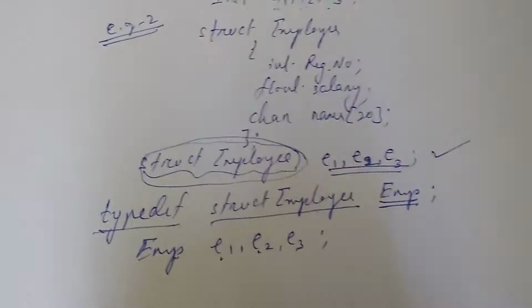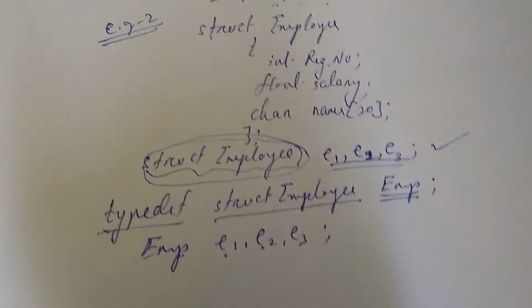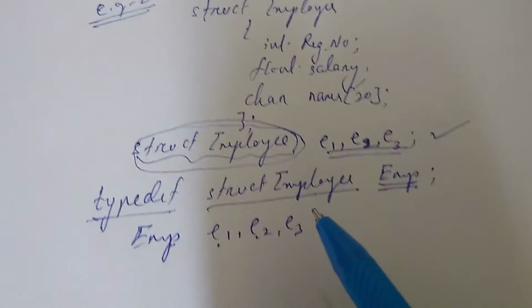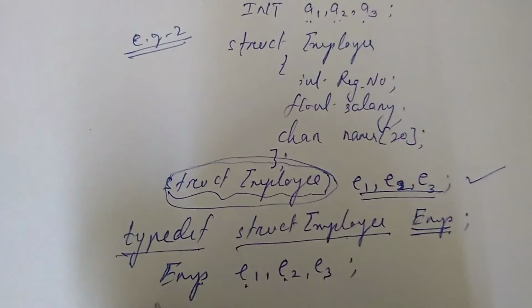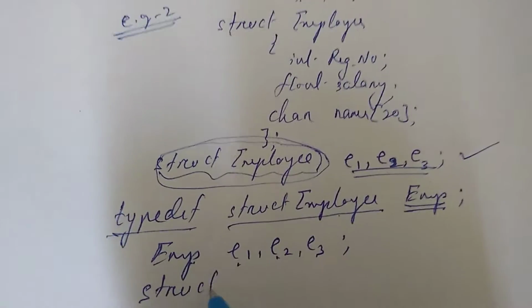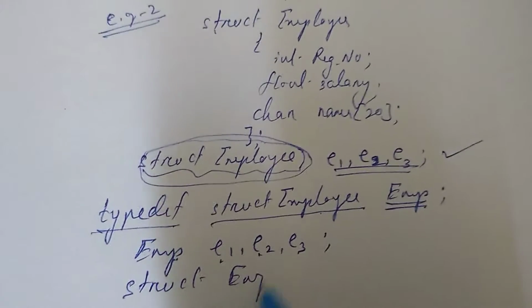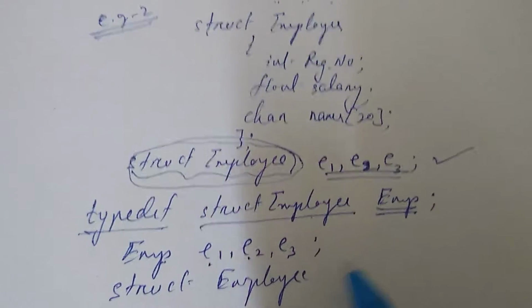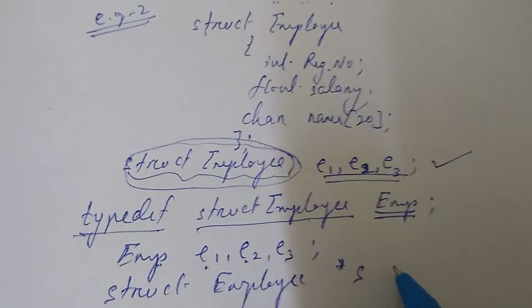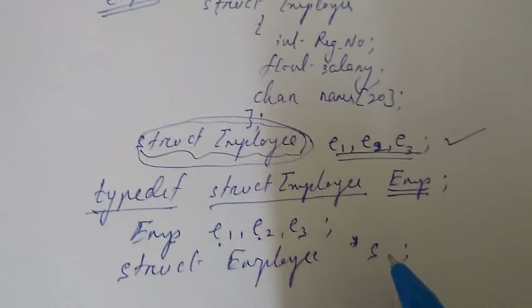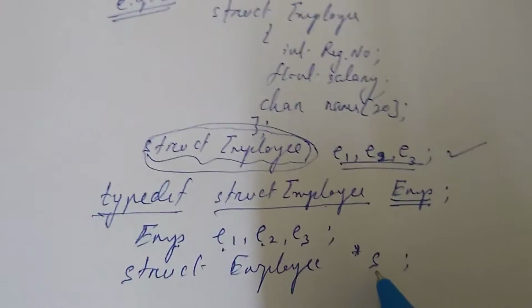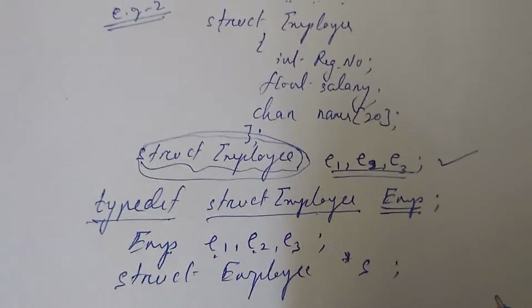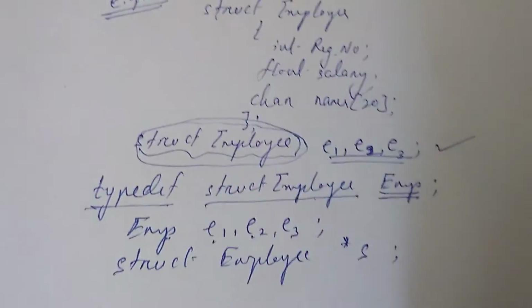In structures also, when we allocate dynamic memory, how do we do that? Suppose I write struct employee star S. I want to give the S pointer a dynamically allocated structure memory address.